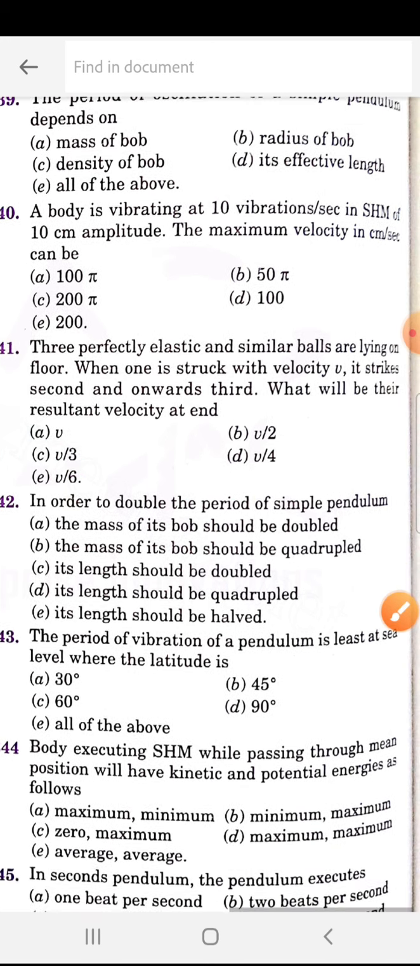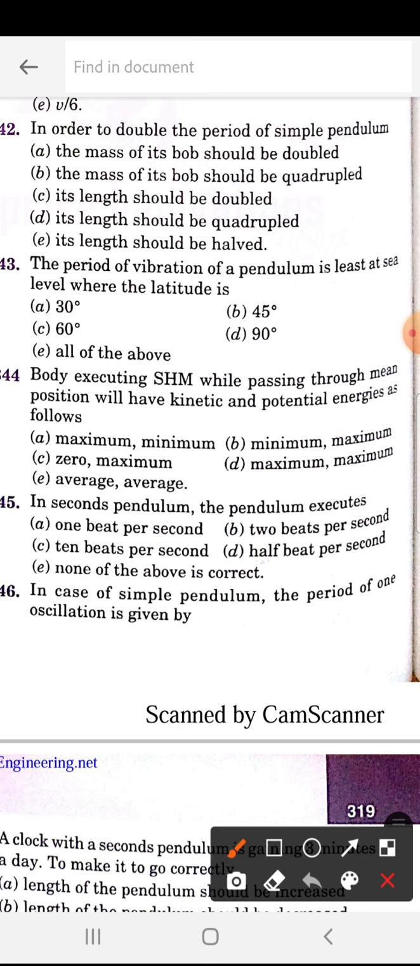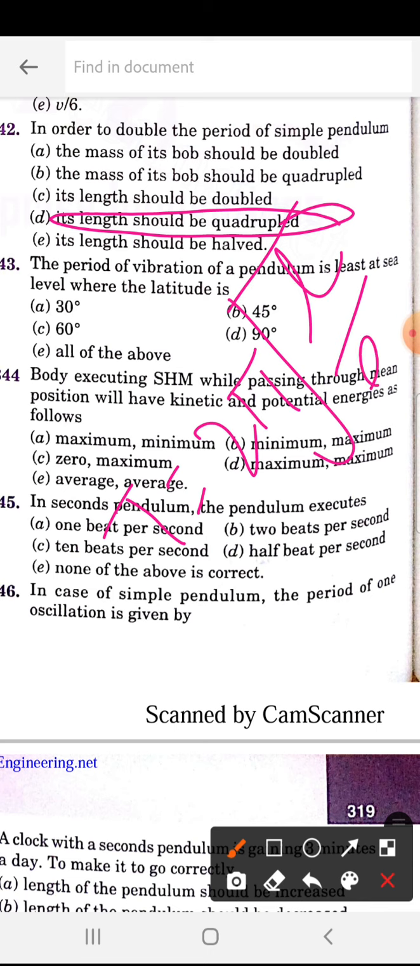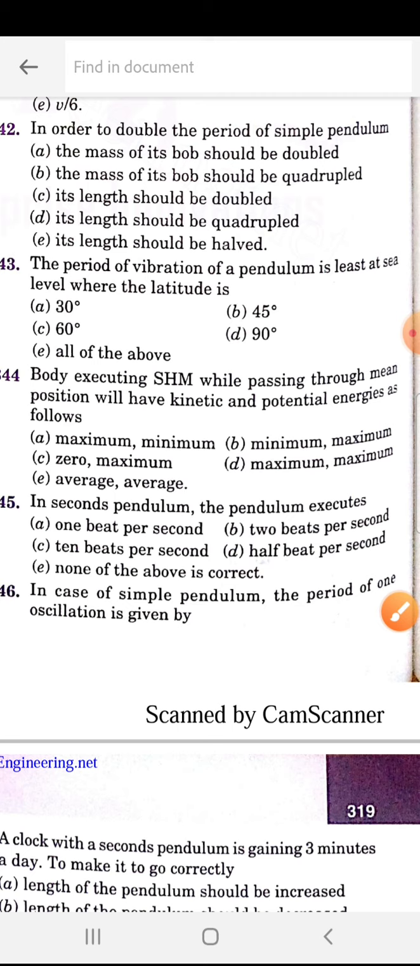Next, in order to double the period of a simple pendulum, what do we have to do? 342 is D. Its length should be quadrupled, because T is equal to 2 pi into under root of L by g. If this becomes 4L, then in the root 4 becomes 2 and comes outside, then it will be double. That's why quadrupled.